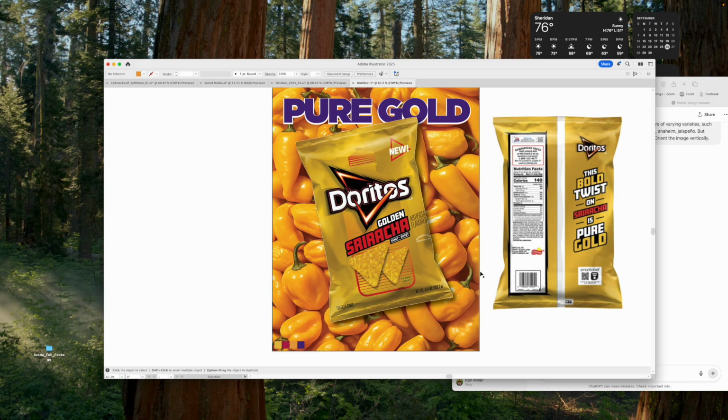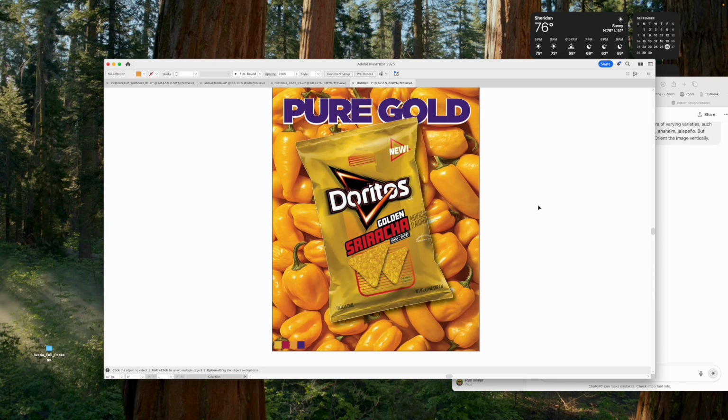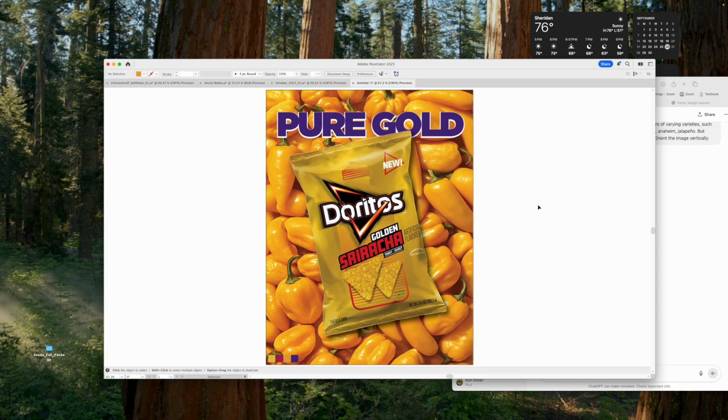Now, of course, we can do more with this poster, but I wanted to show you what I would do in a very simple way to satisfy this assignment. So there you go. Hope that helps. Gave you an idea of what to do. And if you have design skills and you have the time, go to town on this. This is a good one.